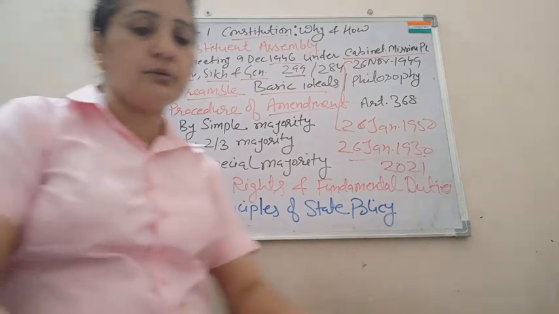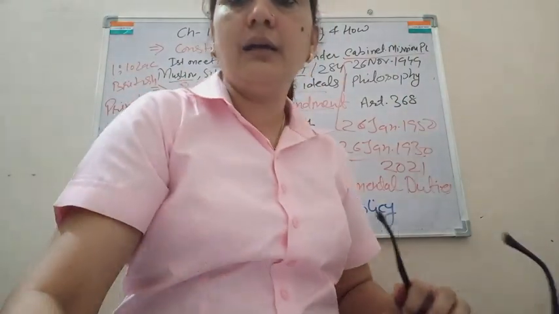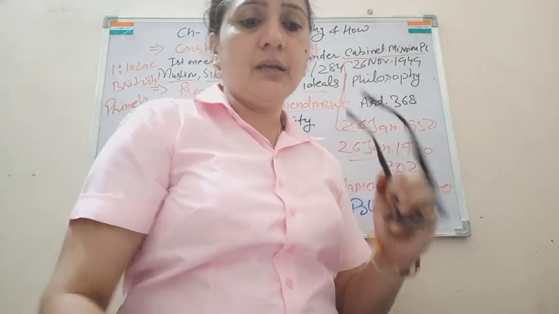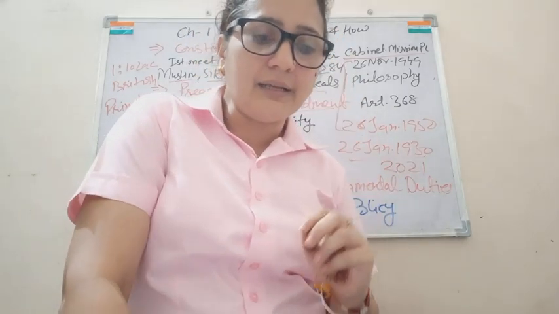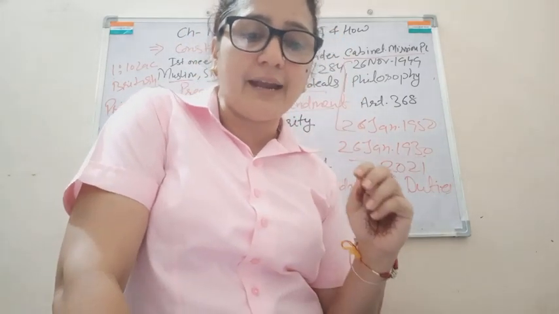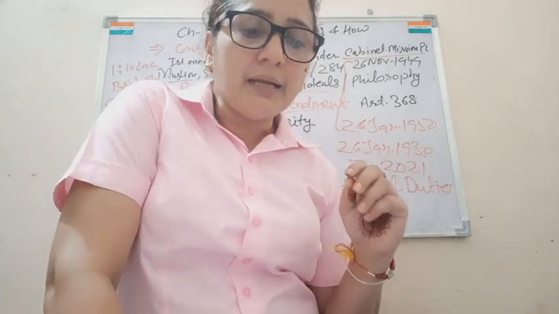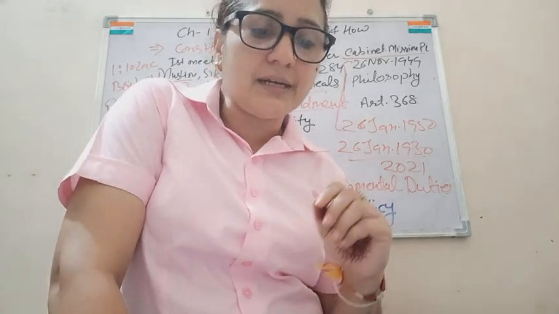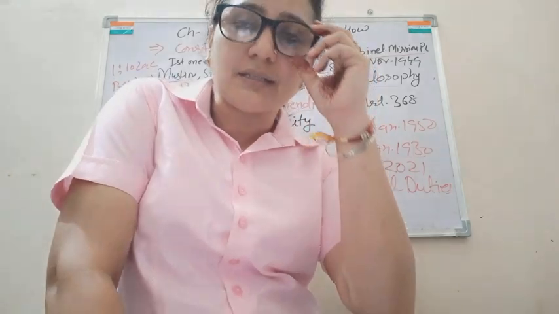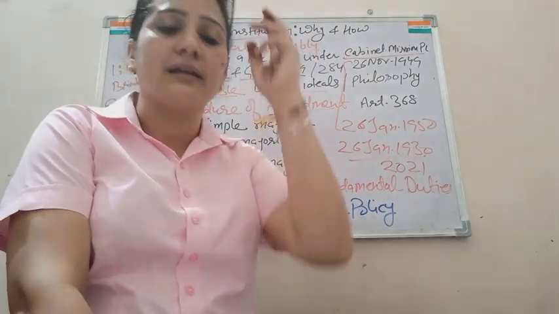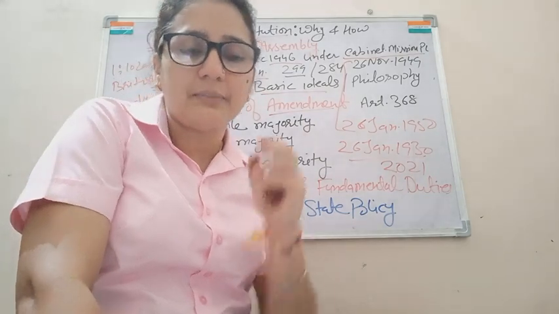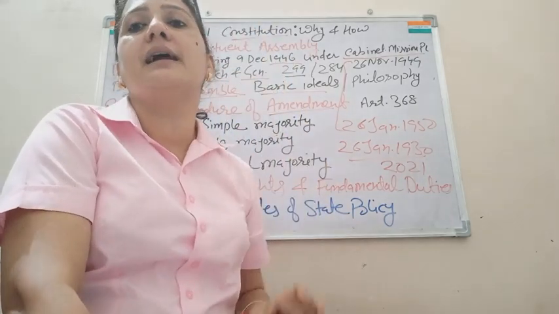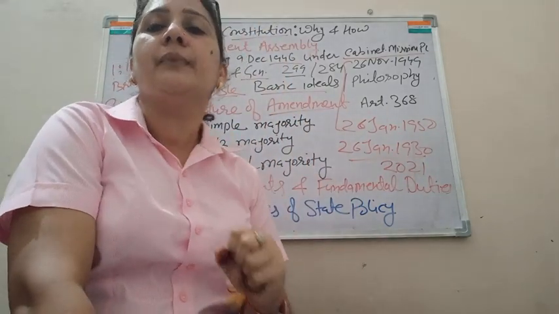So as you know, what are these fundamental rights? Let us revise again. Right to equality, right to liberty, right against exploitation, right to religious freedom, right to culture and education, and right to constitutional remedies. All these are the fundamental rights, and the last right, that is right to constitutional remedies, is considered the heart of all the rights.